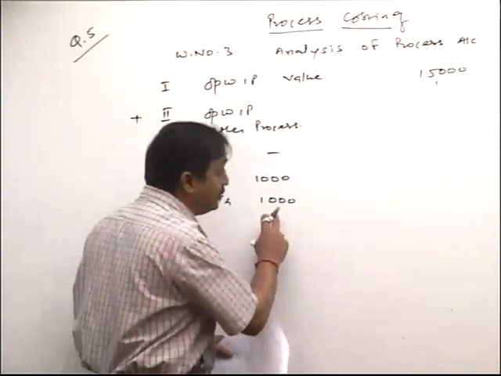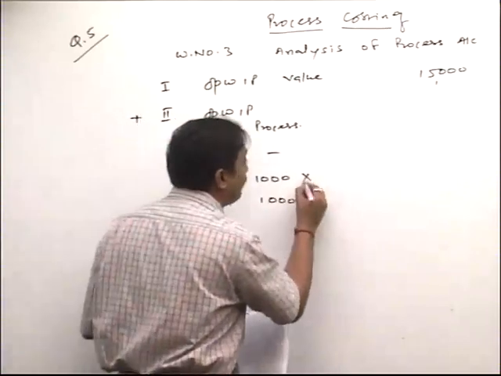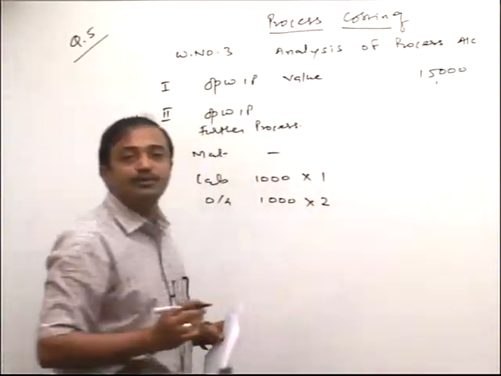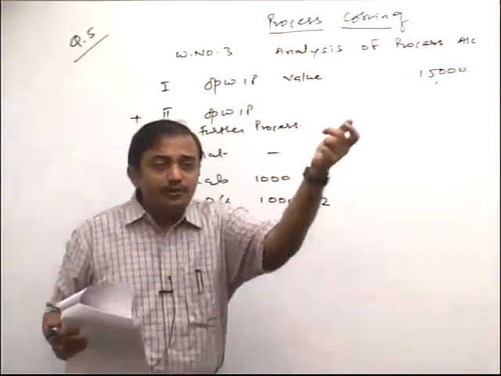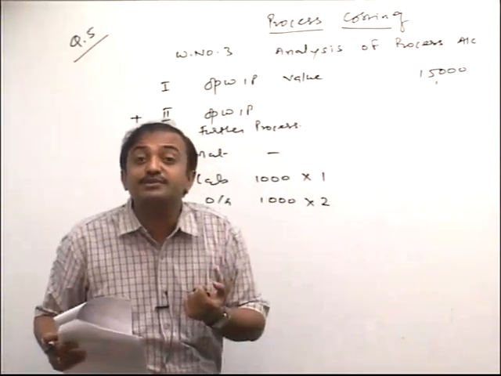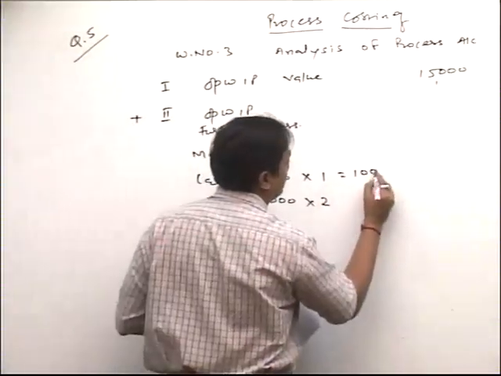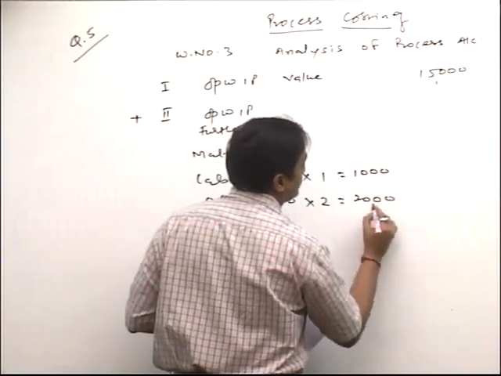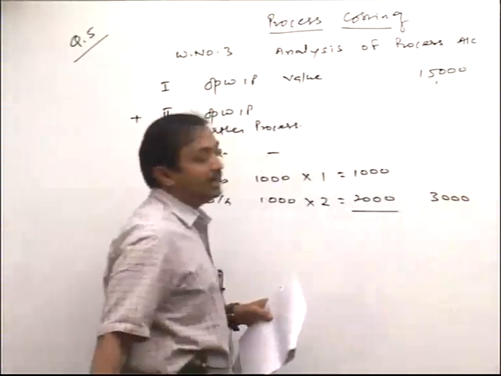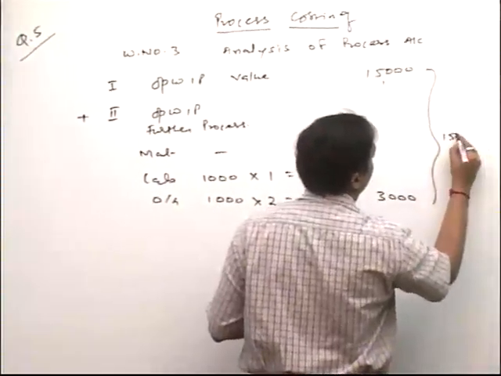Now this 1000 units multiplied by cost per unit for that element. For labor friend cost per unit is 1 and for overhead cost per unit is how much friend? 2. So rule is very clear. Units you pick up from equivalent production statement and cost per unit you pick up from CPU table. This is 1000, this is 2000. So total value coming up for further process 3000. And if you check properly, this is nothing but a value for 1500 units.